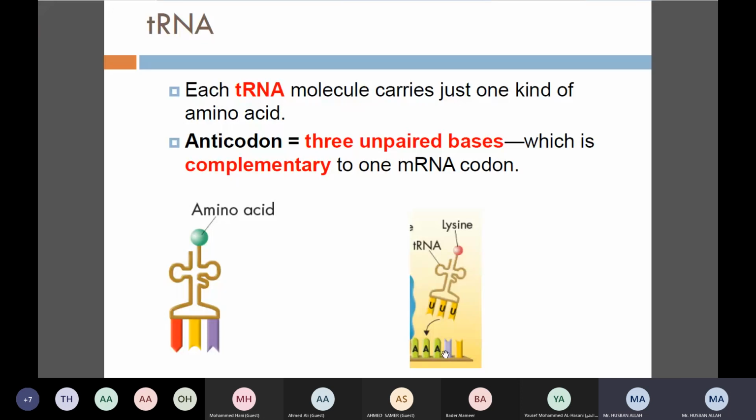AAA. So A, adenine, will always bind to thymine. In the case of RNA, it should be uracil, right? So AAA to UUU. No, it's not from this one. It's from the previous lesson. Okay? And UUU is what?